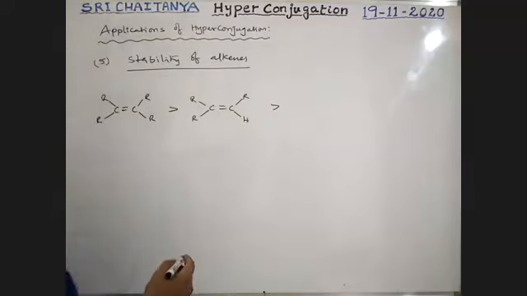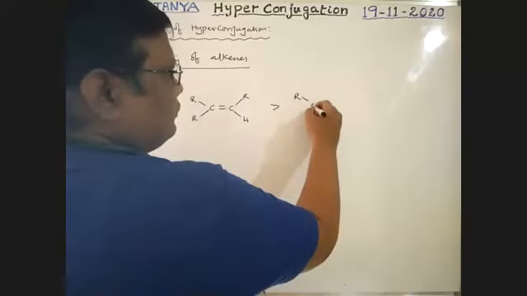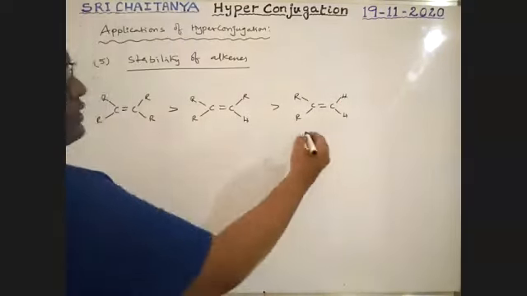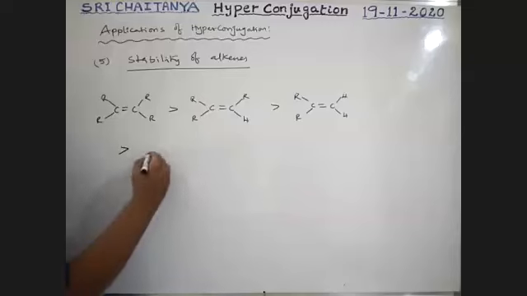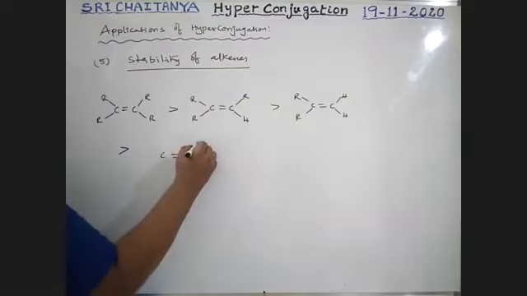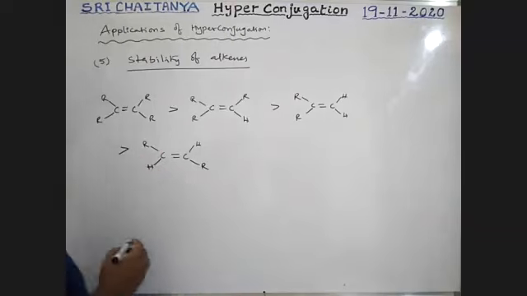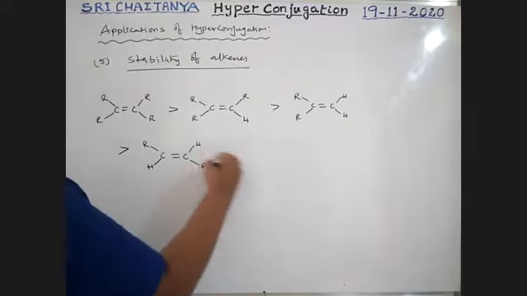Greater than. Which is greater than. That is greater than. Sir, how is this?